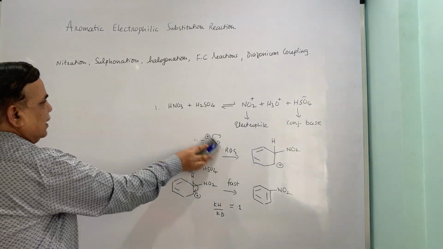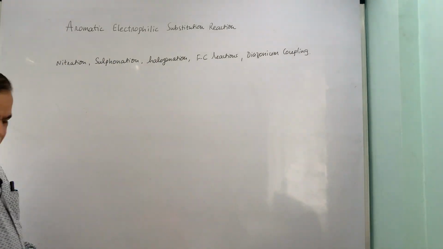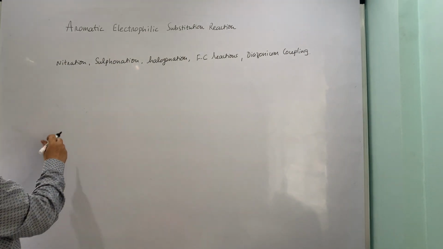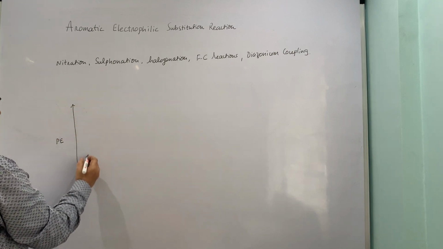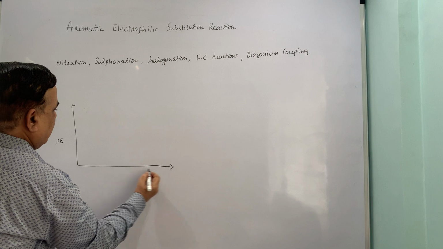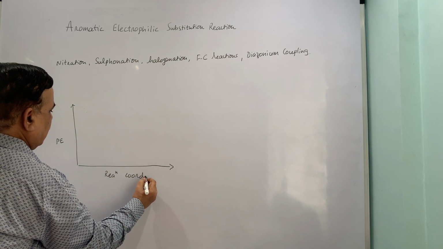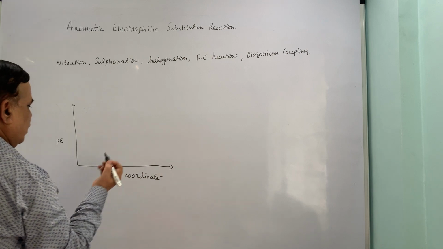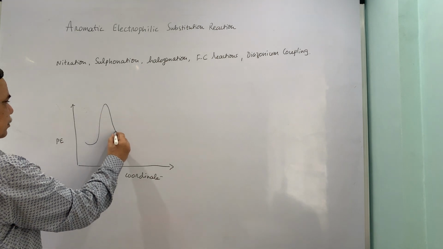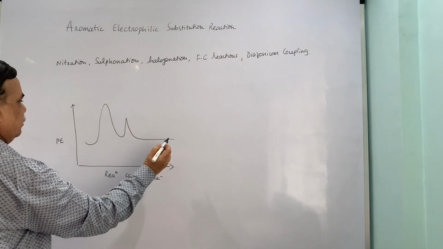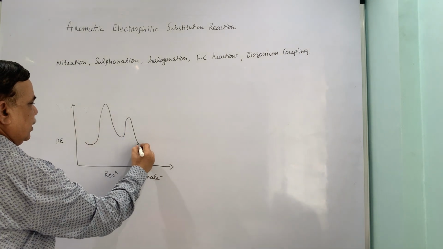Now the next part is energy profile diagram. I am just going a little quickly because we have already seen these things. The energy profile diagram is nothing but a plot of potential energy versus reaction coordinate or reaction path, you can say. Now here, I am just putting the things properly.